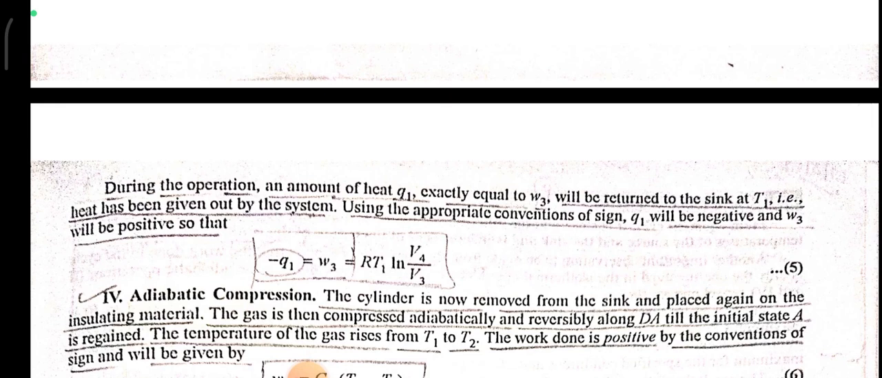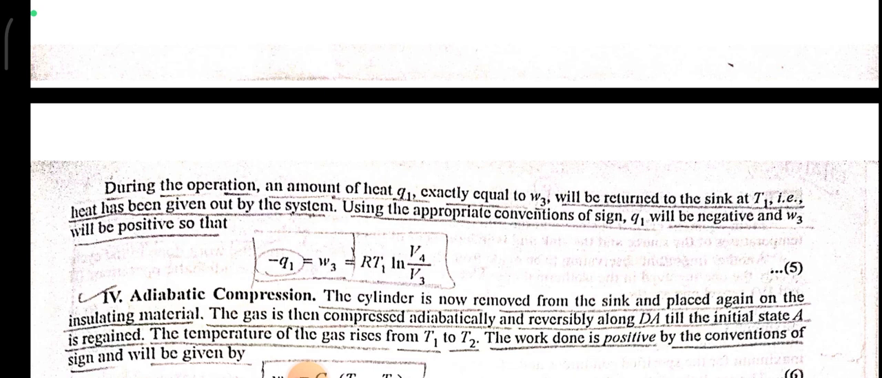During the operation, an amount of heat Q1 exactly equal to W3 will be returned to the sink at T1, that is, heat has been given out by the system. Using the appropriate convention of sign, Q1 will be negative and W3 will be positive, so that minus Q1 is equal to W3 is equal to RT1 ln V4 upon V3.